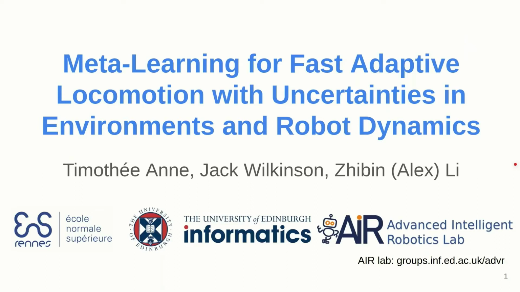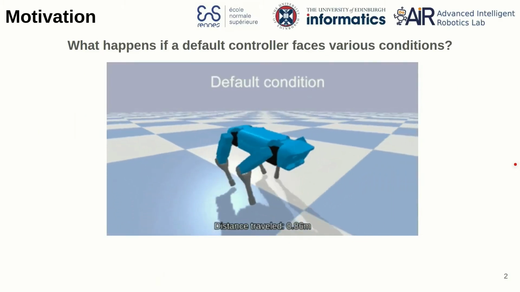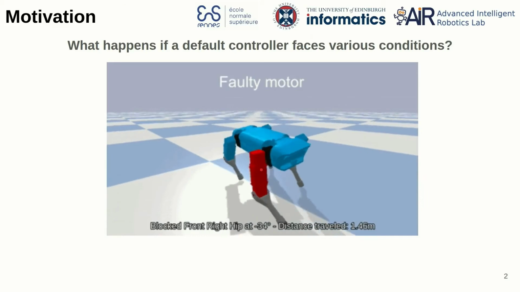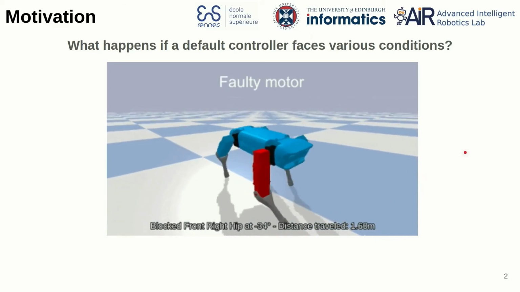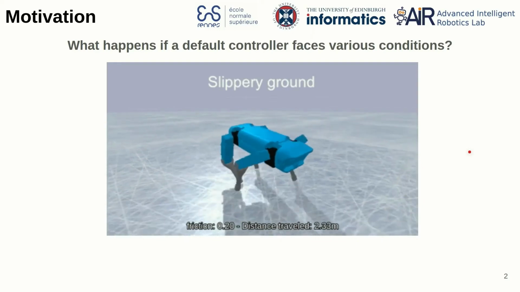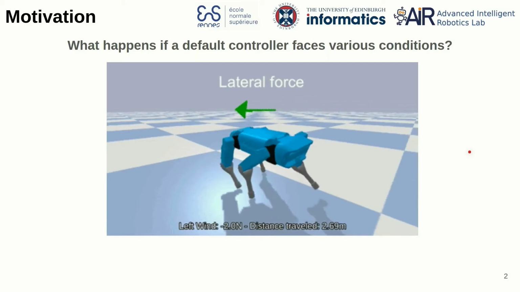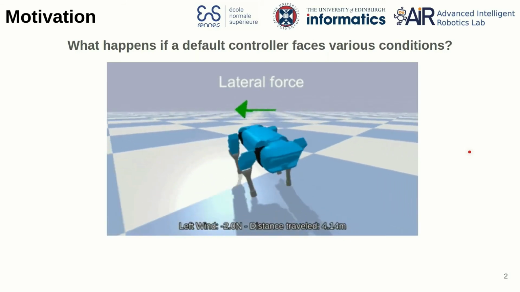Hello viewer! In this video we will present you our work on meta-learning for fast adaptive locomotion with uncertainties in environments and robot dynamics. What happens if a default controller faces various conditions? For example, if we block one of the motors, the robot can stop to move. If we change the friction of the ground so that it becomes slippery, the robot can fall over.